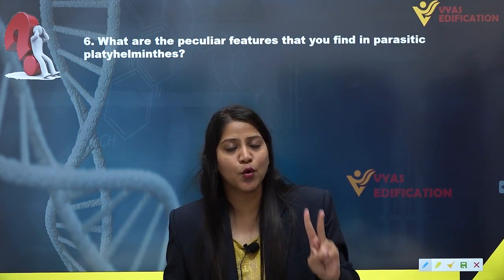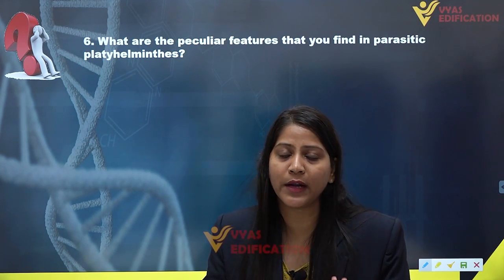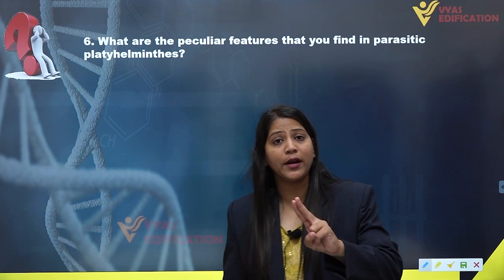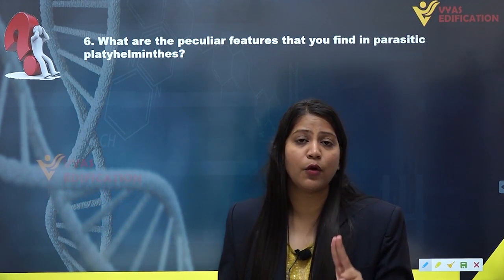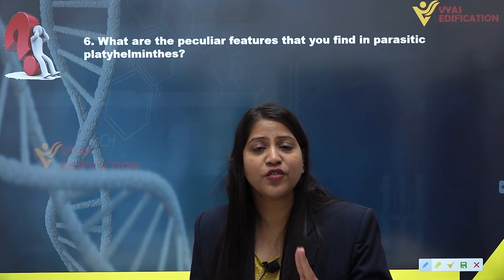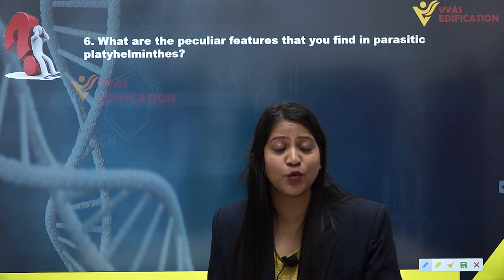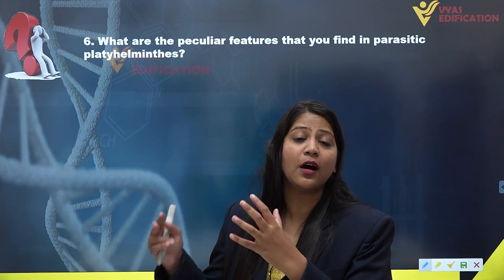Alright, so they have dorso-ventrally flattened body. They also have hooks and suckers for the attachment to the host organism's body. Also their body is covered with a thick tegument, which helps to protect them against the digestive juices, digestive enzymes coming from the host body.